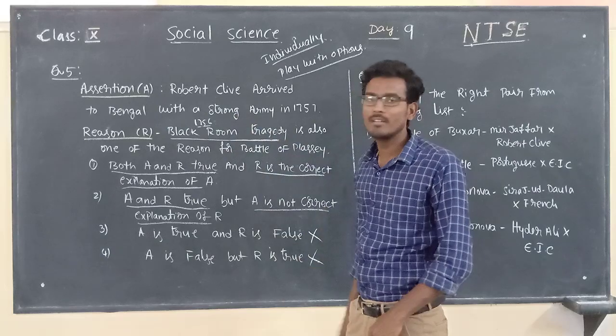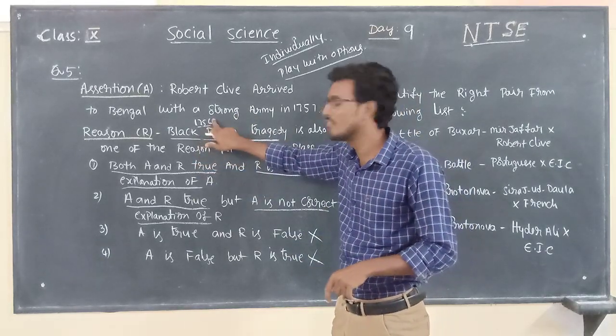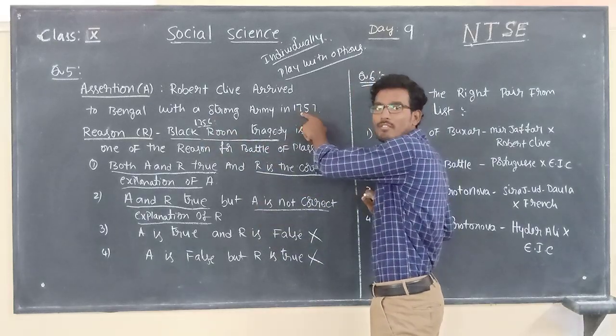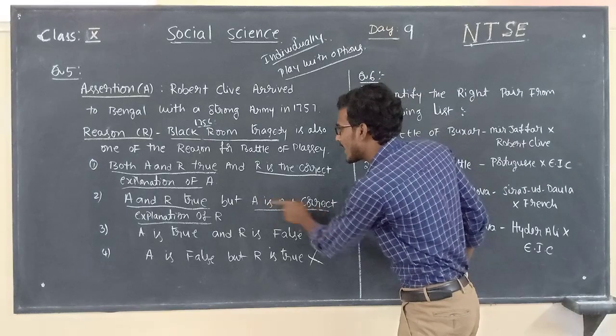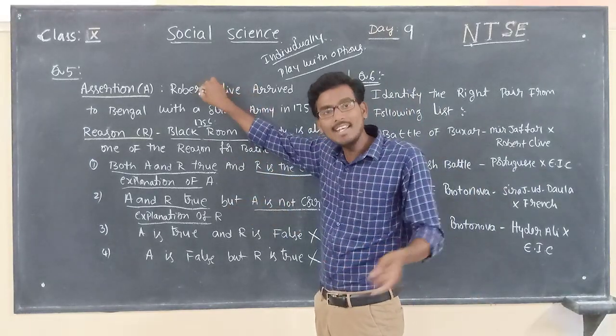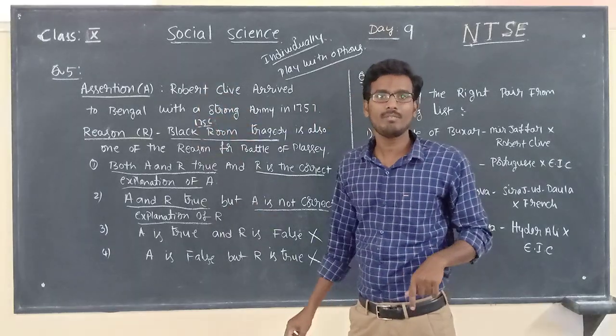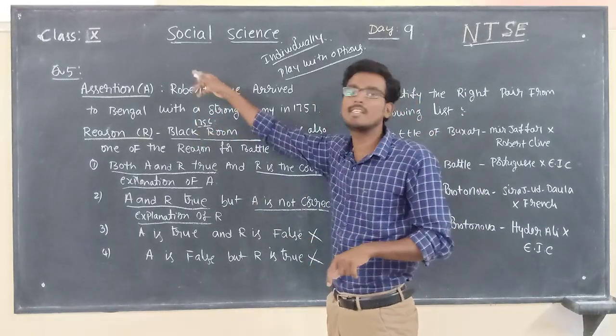Among these two statements, which event is first? Black Room tragedy is the first, 1756. Battle of Plassey, 1757. In option number 2, what are they giving? "A is not a correct explanation of R." Means they are saying that assertion is not explaining reason. That is wrong. Always reason must explain assertion.